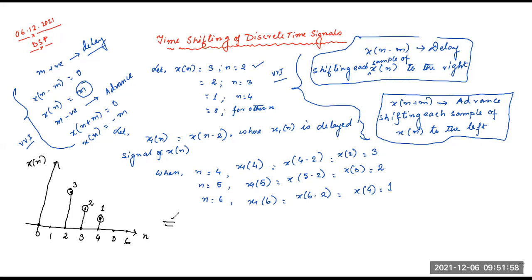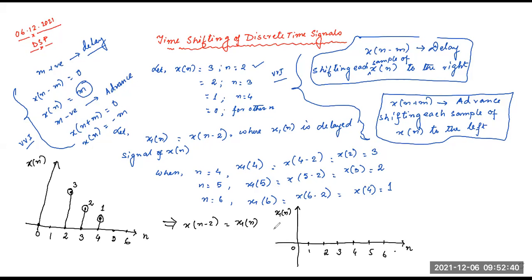Now the first version, x1 of n equals x of n minus 2. Here it will be 0, 1, 2, 3, 4, 5, 6, and this side is n.